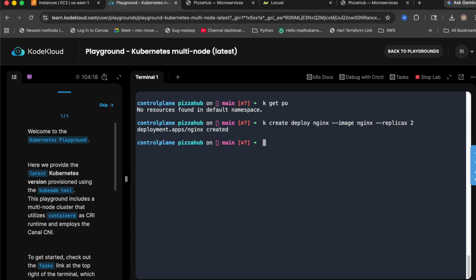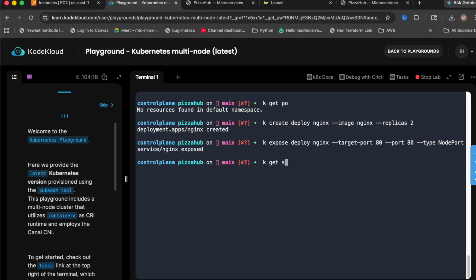Okay, that's been done. Now I'm just going to expose. Don't worry about these commands. Expose deploy nginx, that's on target port, let's say 80, port 80 as well. I'm just going to give type equal to NodePort. Okay, now we got that.